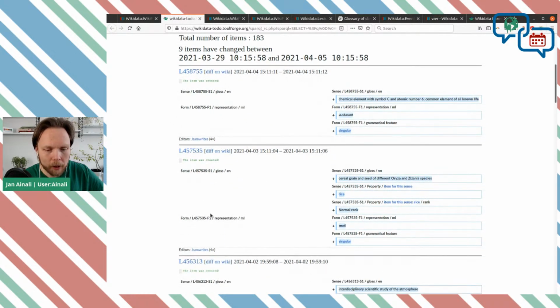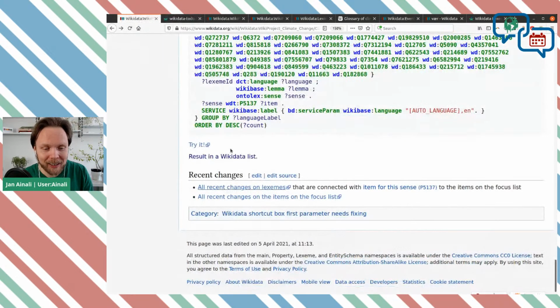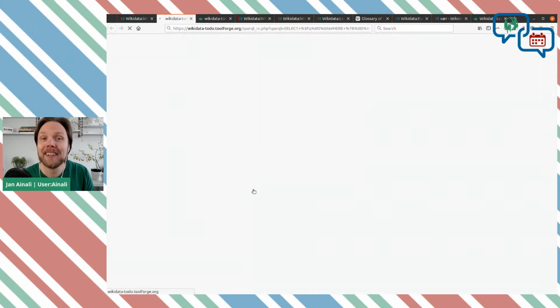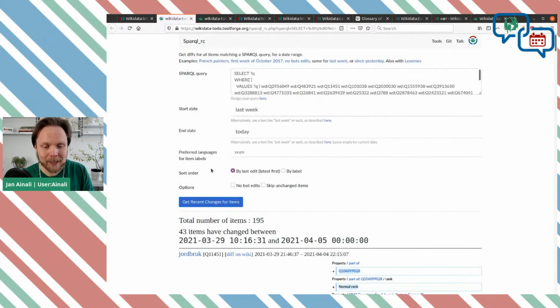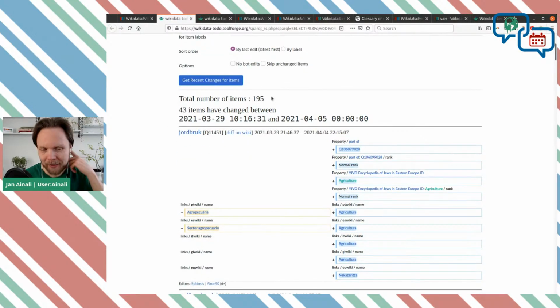And you can follow this. And of course, as with everything with Wikidata, it is always a rabbit hole. So I expect people will go down the drain and also edit the items themselves, because I'm pretty sure they need some improvement as well. So we have the recent changes for that here as well.